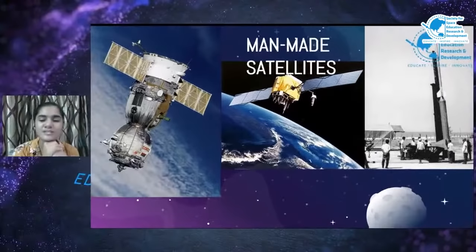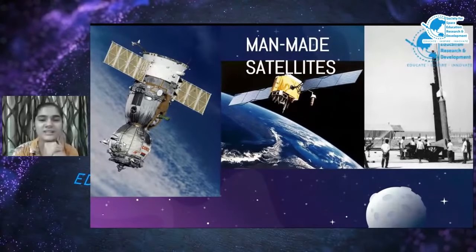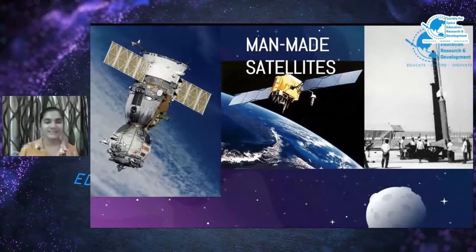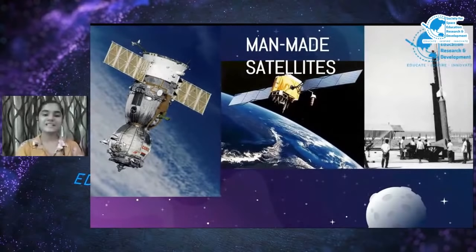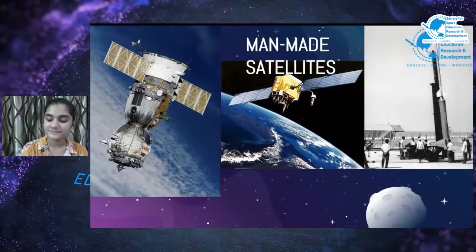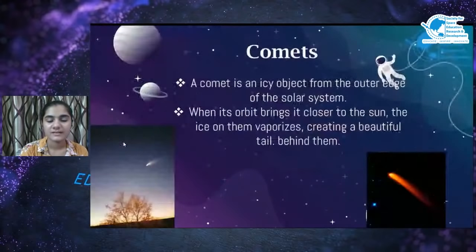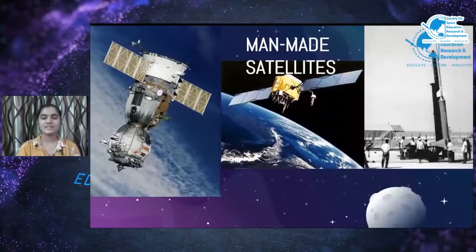And there are many man-made satellites which we have sent into the solar system or into space. Do you know what satellites are used for? The cartoons we watch, the TV, these are all because of our satellites. Yes, you heard it right. Satellites reflect the frequency, satellites reflect the stream to us. Due to satellites, we are able to watch TV and cartoons. Ooh, that's amazing. Now let's move to our next topic.